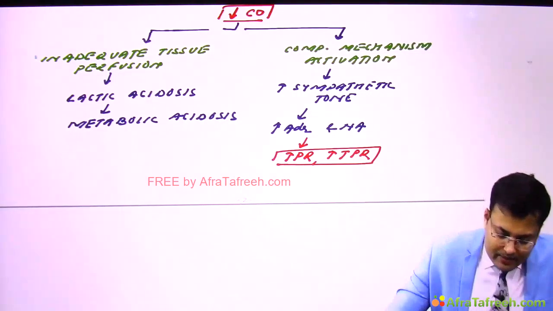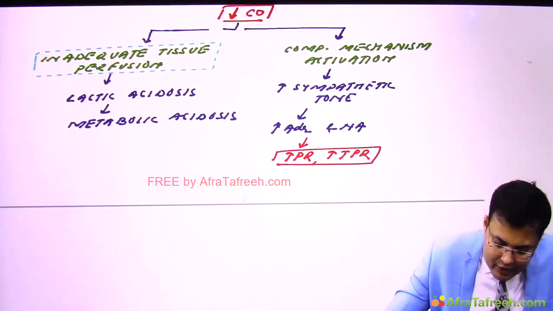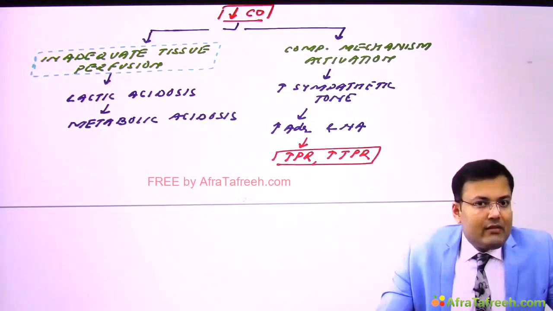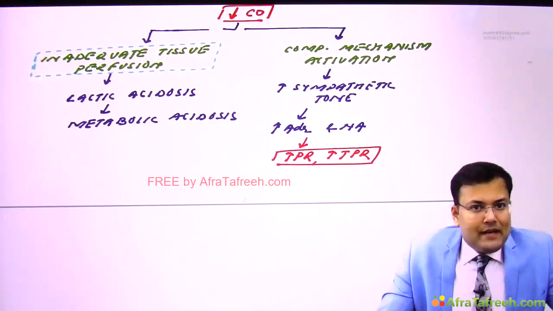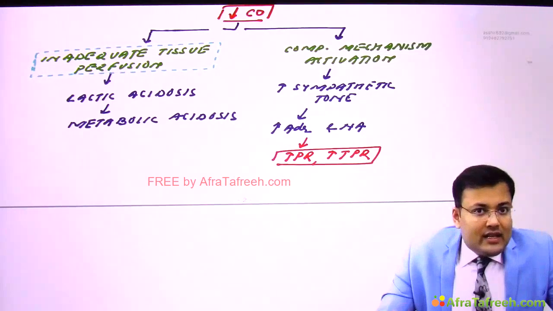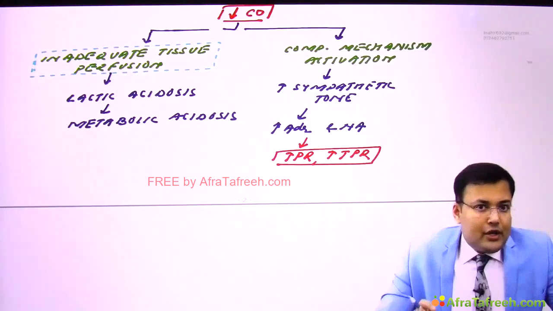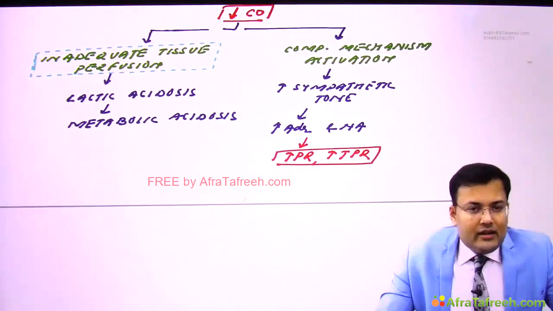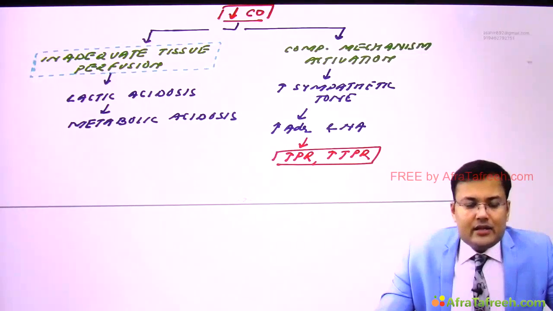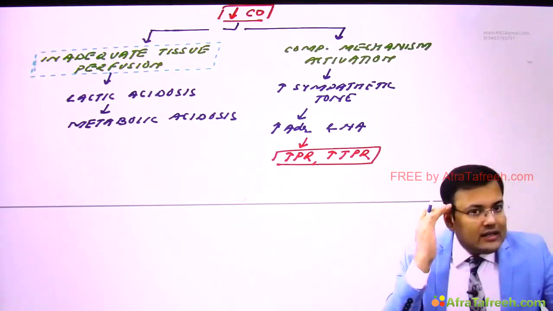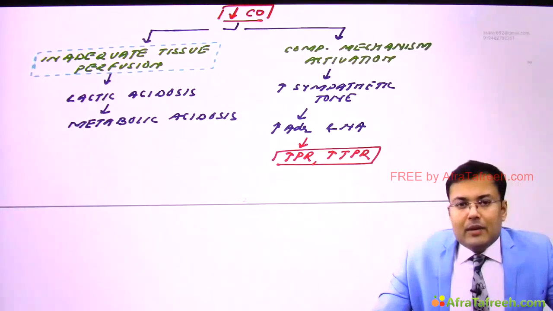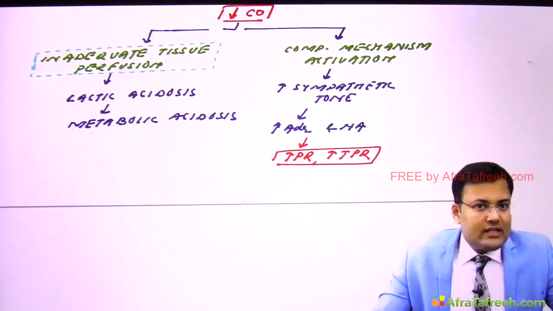So first, the patients are having inadequate tissue perfusion. So if there is inadequate tissue perfusion, there will be cold and clammy peripheries or skin. There is decreased renal blood flow. Because of decreased renal blood flow, there will be decreased GFR. And if there is decreased GFR, these patients will be having decreased urine output. There is decreased cerebral blood flow. And since there is decreased cerebral blood flow, patients will be having drowsiness and confusion.